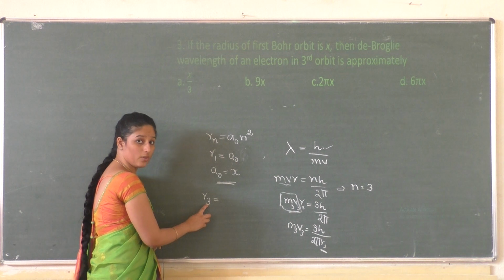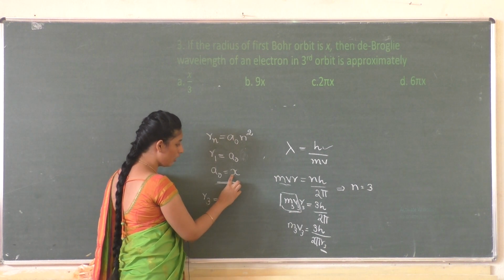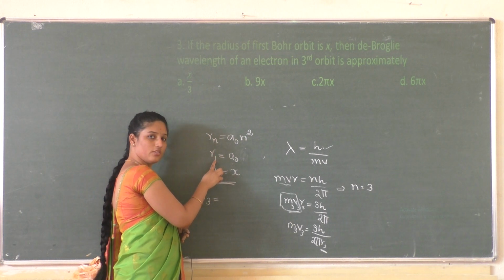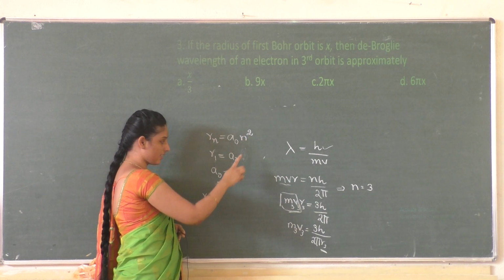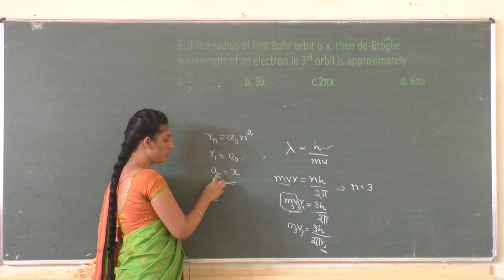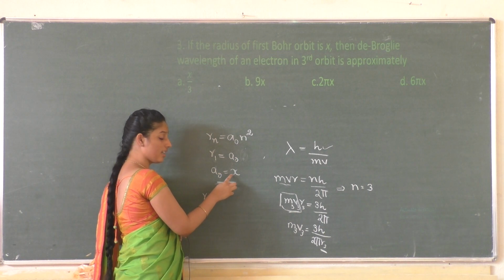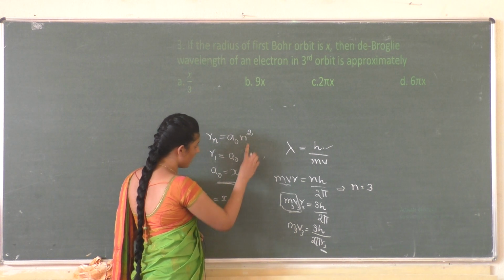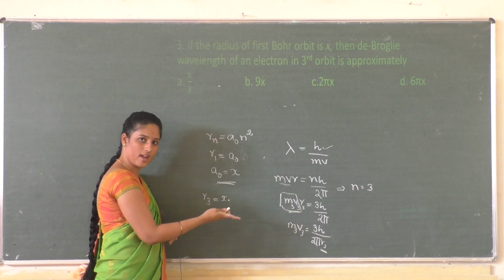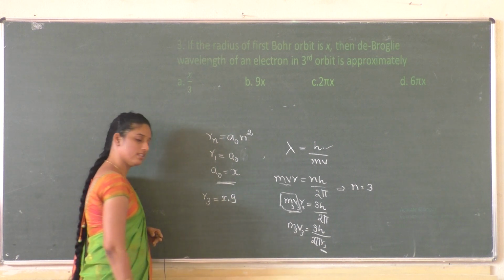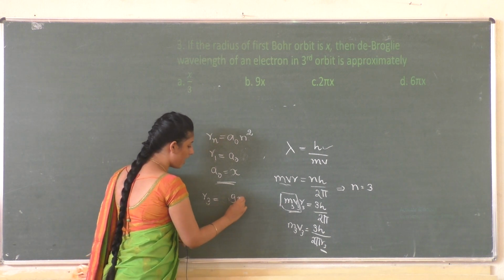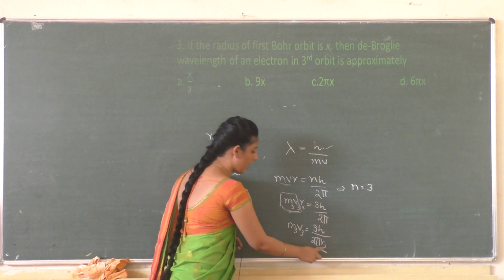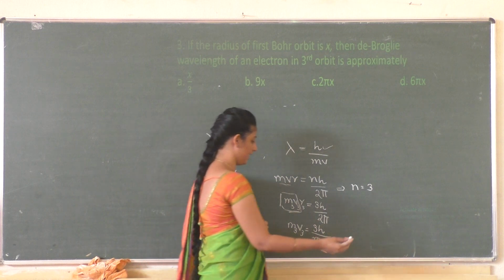So r1 is equal to a naught, and the value of the radius of the first orbit is given as x. So we can also write this a naught as x. So r3 becomes x into n square. n square means 3 square, and 3 square is 9. So the value of r3 is 9x. Substitute the value of r3 in this equation.